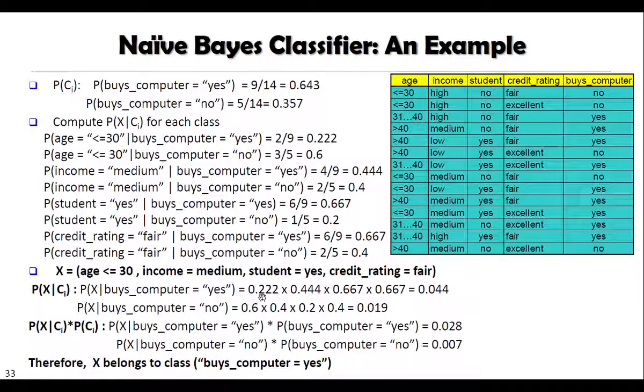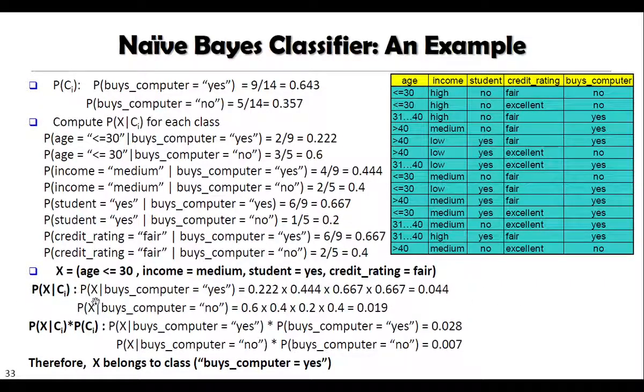This is basically a product of age less than 30, that is 0.222, then income medium, 0.444, then student yes, 0.667, and credit rating fair, 0.6.